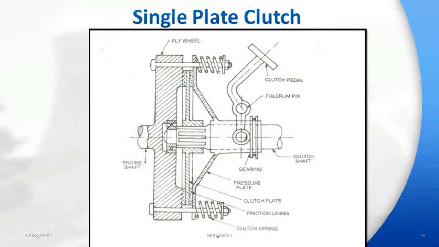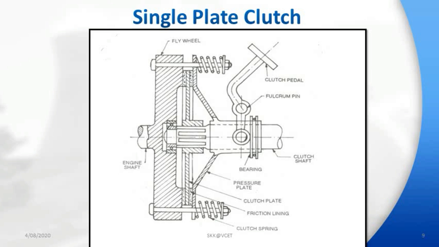Thus, it is free to slide over it. The friction material on both sides of the clutch plate provides the friction surface for power transmission between the engine shaft and the clutch shaft. Since the driven assembly has only one clutch plate, this type is called a single plate clutch.